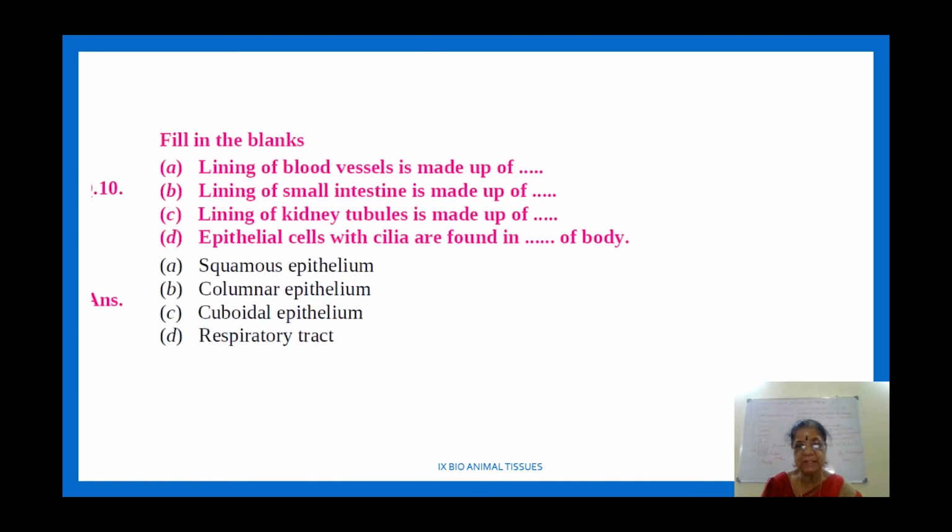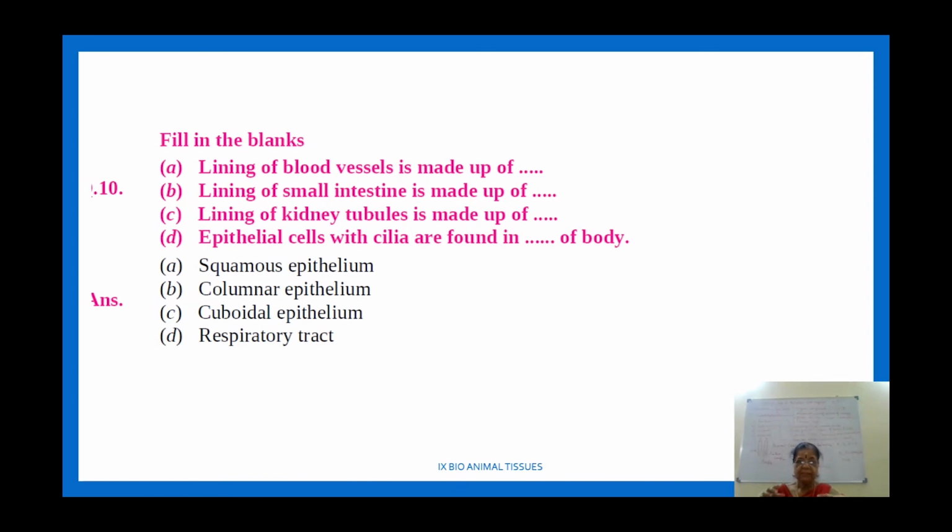Okay? Next one, look here. Fill in the blanks. Lining of blood vessel is made up of, again, squamous epithelium. Lining of small intestine is made up of columnar epithelium. Lining of kidney tubules is made up of cuboidal epithelium. And epithelial cells with cilia are found in respiratory tract.